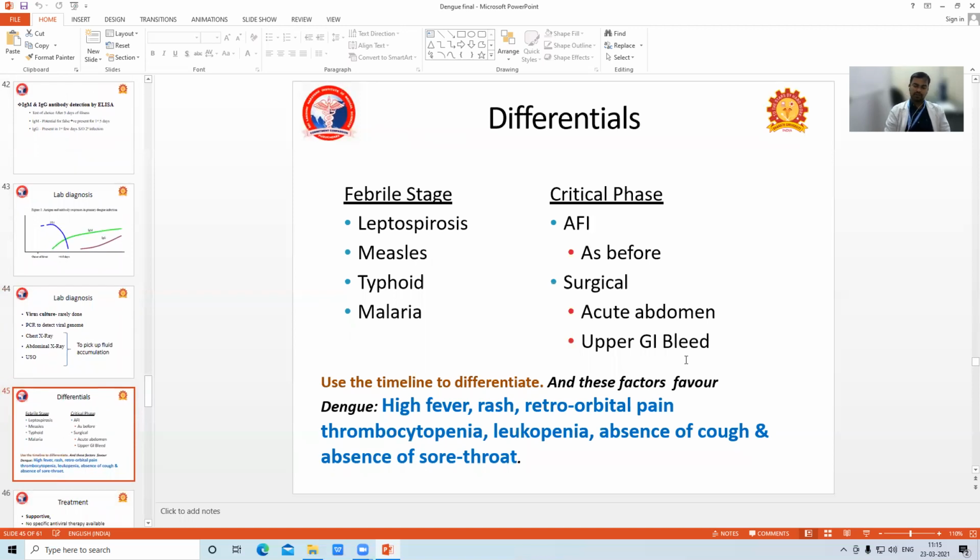What are the differential diagnoses for dengue fever? During the febrile stage: leptospirosis, measles, typhoid, malaria. In the critical phase: acute febrile illness, and surgical causes such as acute abdomen and upper GI bleeding.